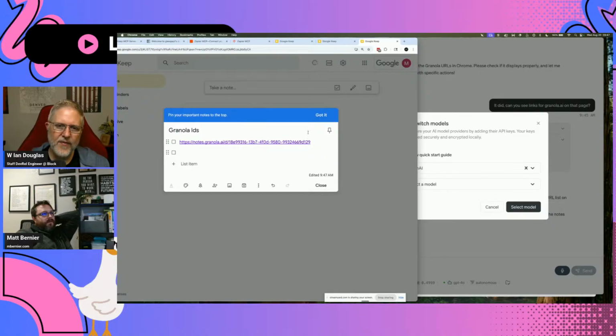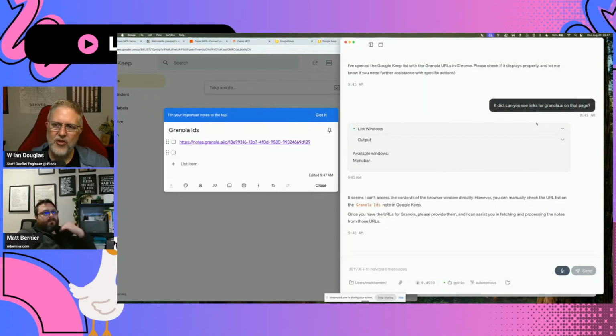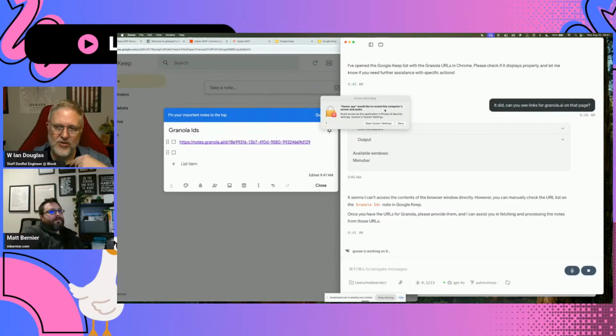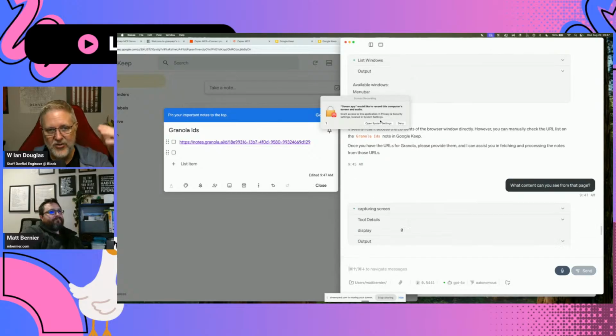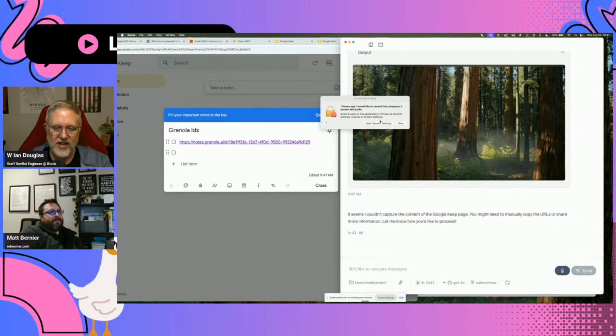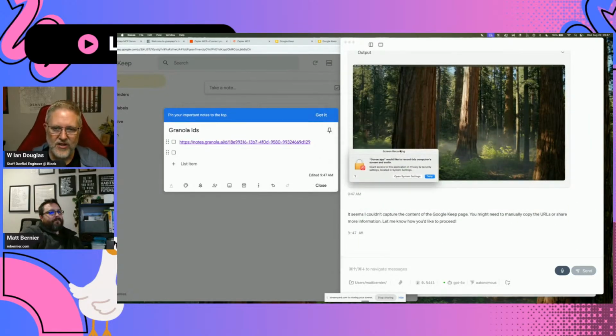Because even if we use, so there's an MCP server called Fetch, but if this stuff gets loaded through JavaScript and you have to be authenticated and whatever, Fetch is going to work really great on anonymous URLs. So we would be able to use that if we had that list of document IDs in a notepad file on your system. But to still put that into Google Keep, you would need to be able to tell Goose to interact with the browser at that level, to say go click this, now go do this. And it looks like that's where we're having a hard time.